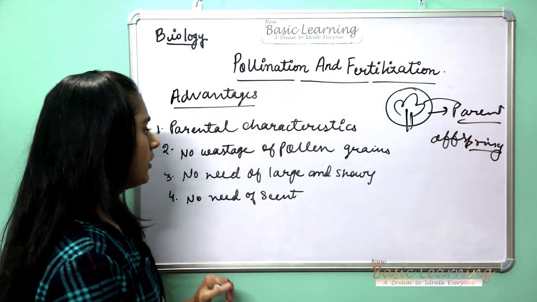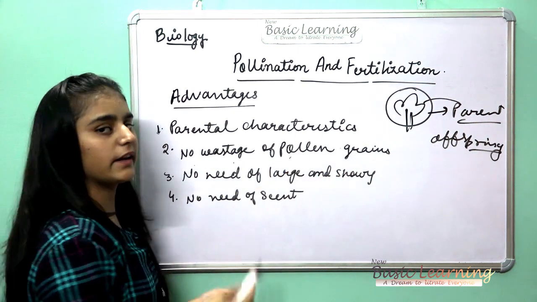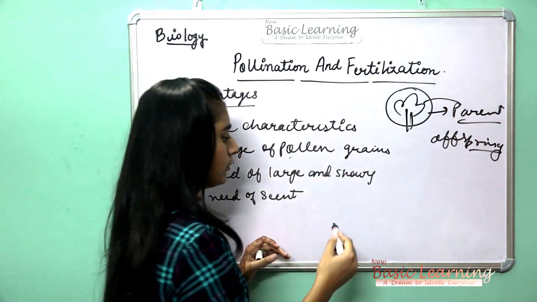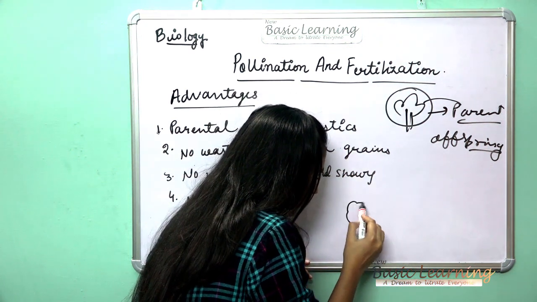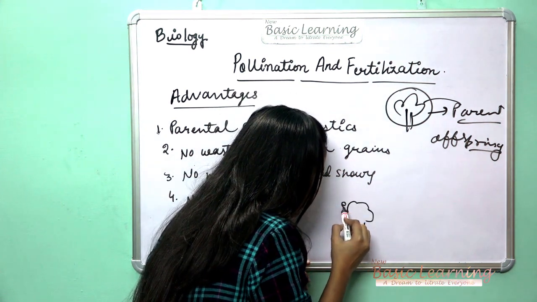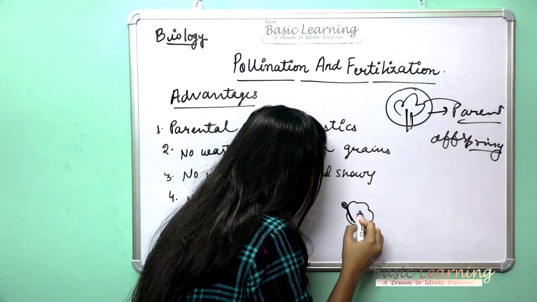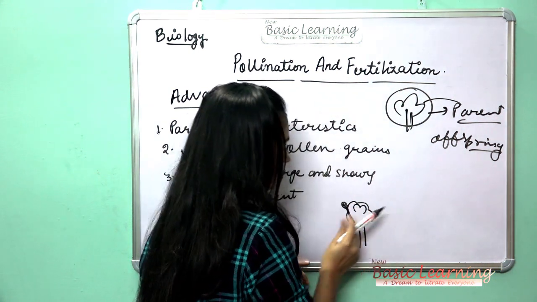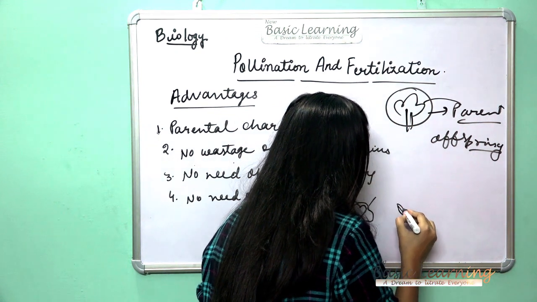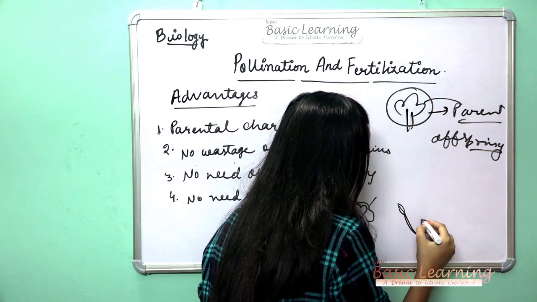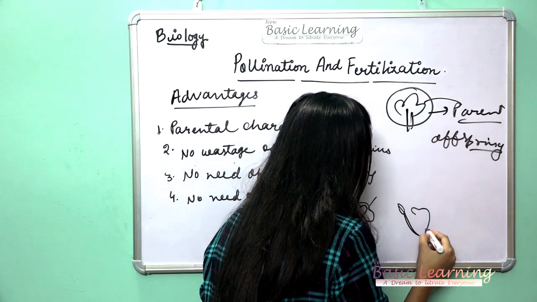Now the next one is no wastage of pollen grain. I told you, self-pollination occurs in the same flower. Suppose this is the flower, here the anther is and the stigma is also here. This is the anther and this is the stigma.